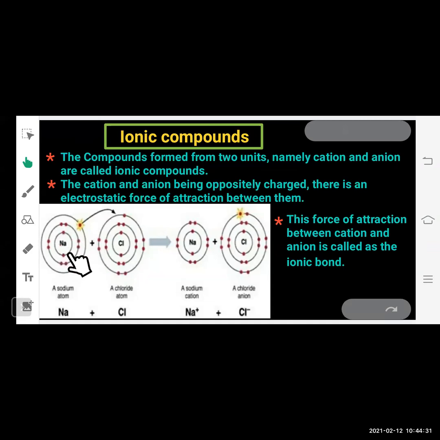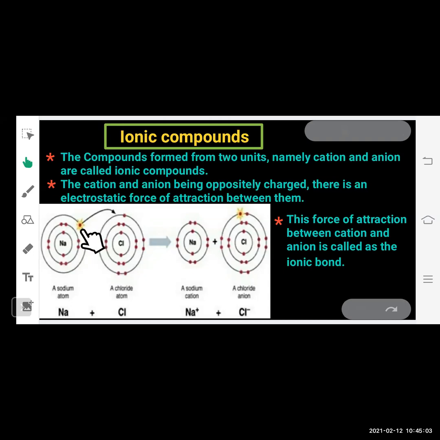It has 2 electrons in the first shell, 8 electrons in the second shell, and in the third shell there is only 1 electron. And if we look at the chlorine atom, you can see here its electronic configuration is 2, 8 in the second shell, and 7 electrons in the outermost shell. You can see here 1 electron is given by the sodium to the chlorine, so that sodium gets its outermost shell complete, and chlorine also gets its outermost shell complete.